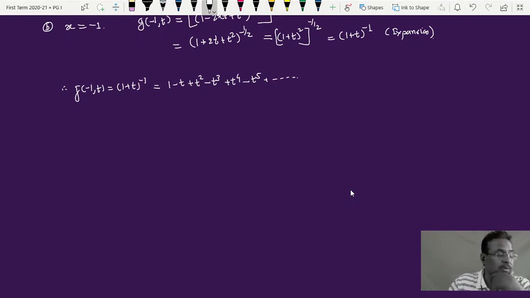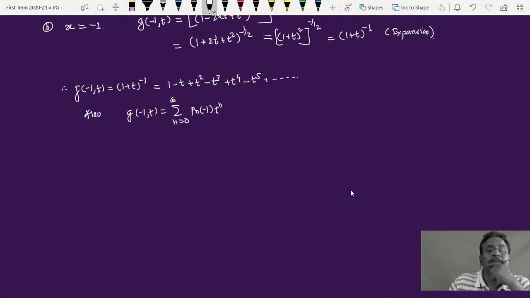And here also, g of minus 1 and t can be written as summation over n equal to 0 to infinity of Pn of minus 1 into t raised to n.